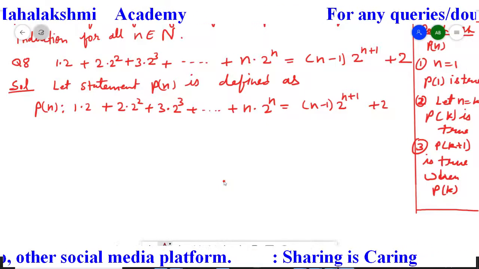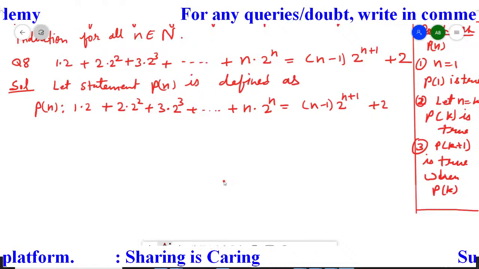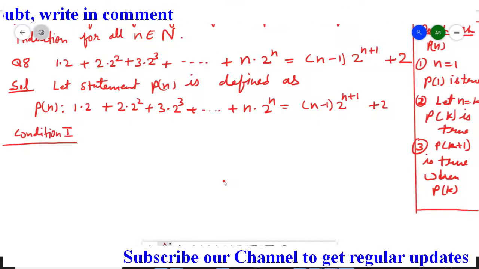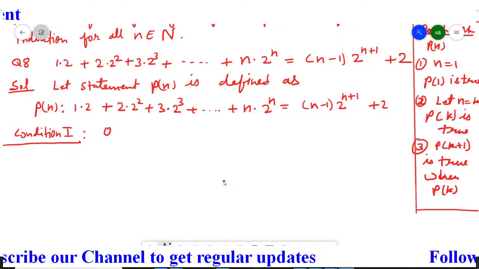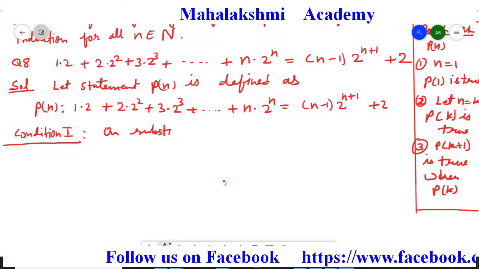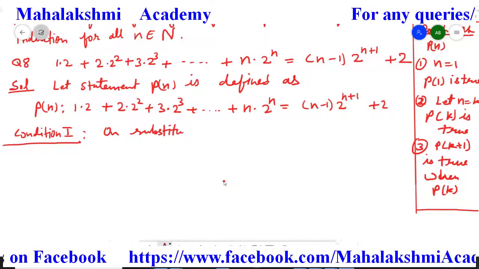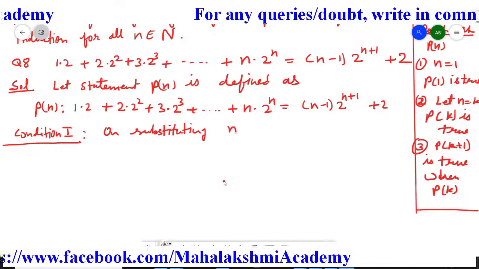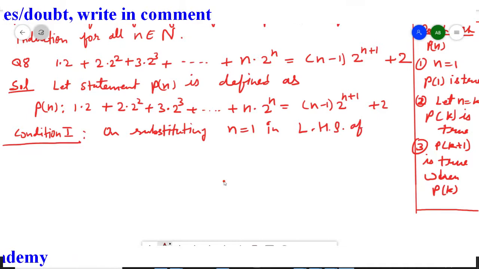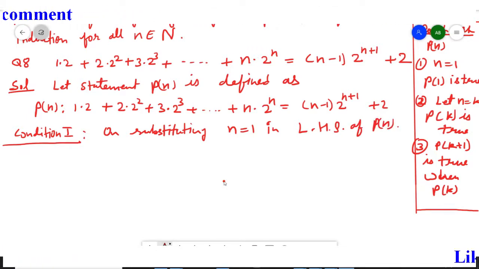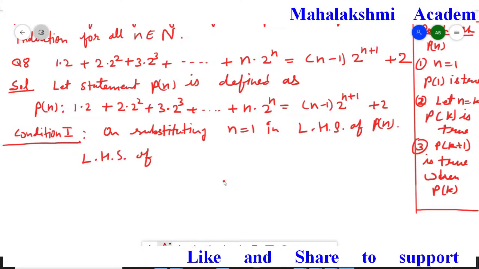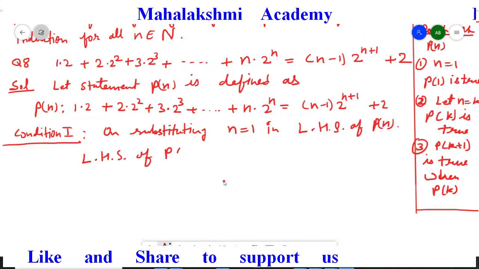Now we start with the conditions: first, second, third. Condition first: on substituting n equal to 1 in the left hand side of the Pn statement, because n equal to 1, instead of Pn we write P1.